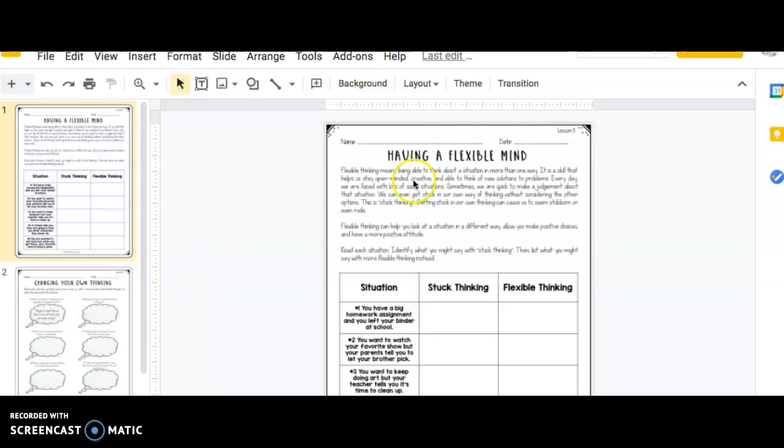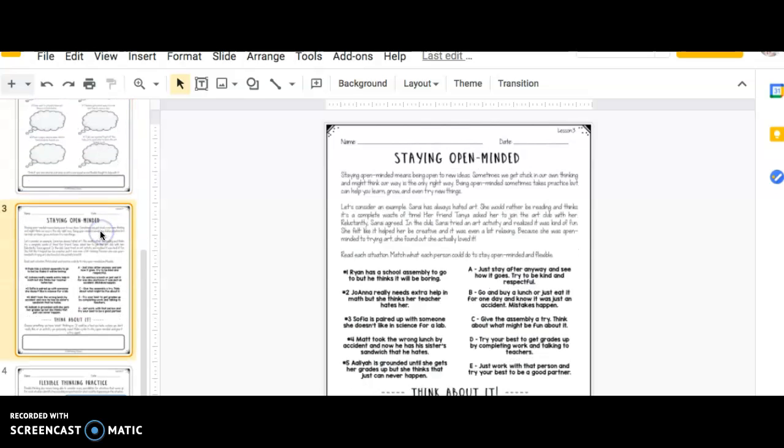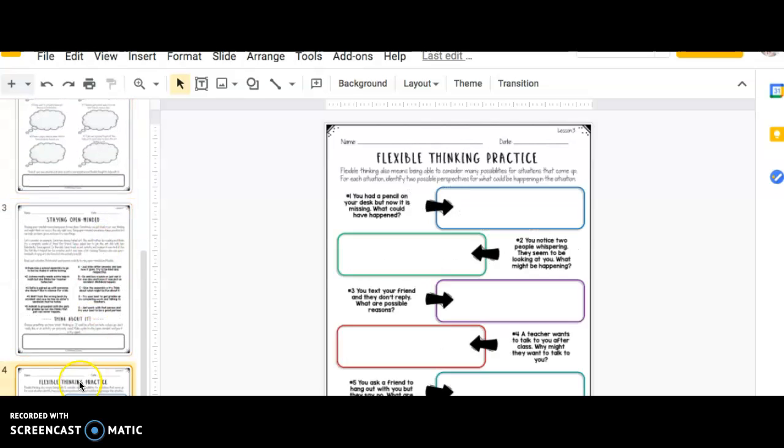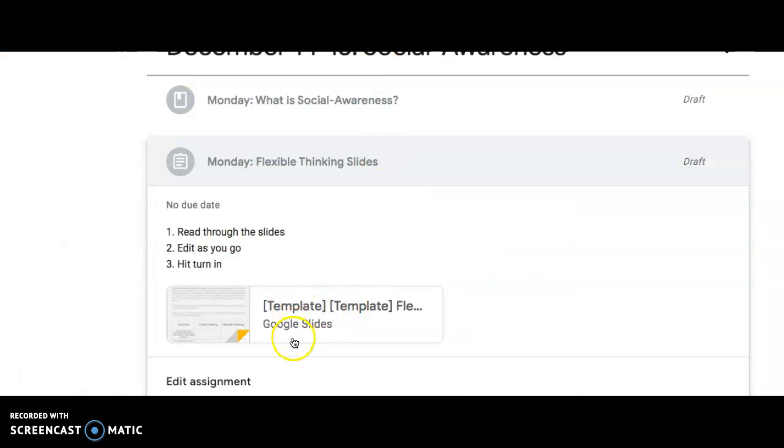Okay, so the first one is about flexible thinking. This is kind of like that idea of taking someone else's perspective and also identifying your own thinking too. So there are 4 slides to complete on Monday. When you are done, you can go back and hit the turn in button.